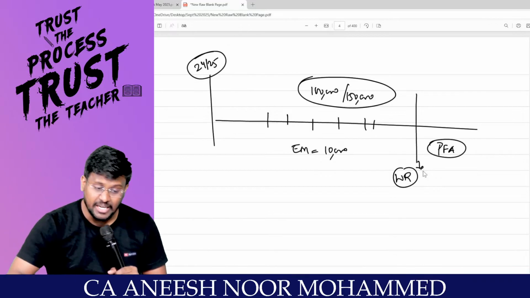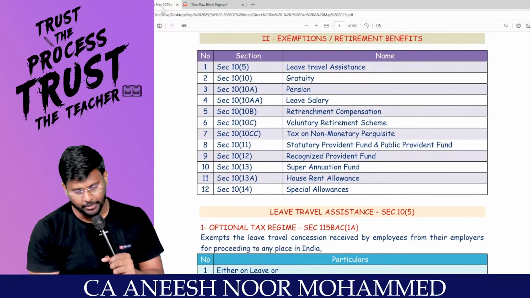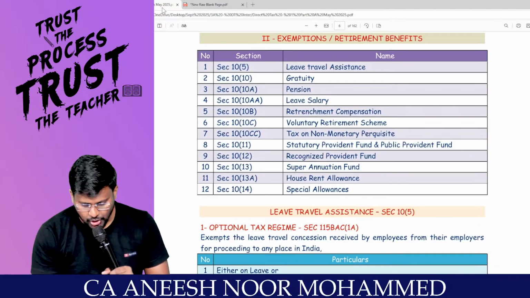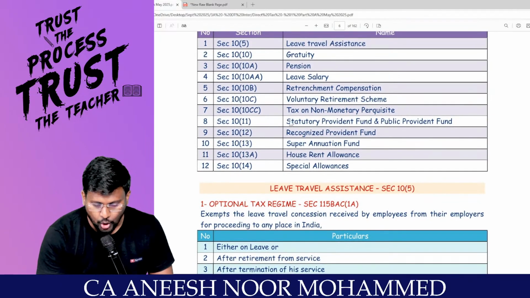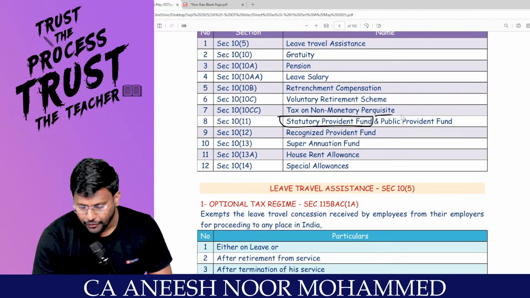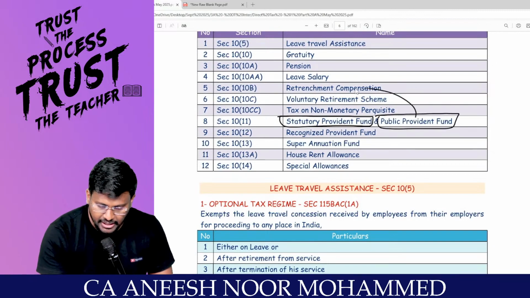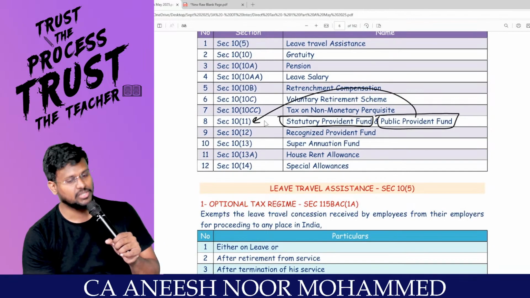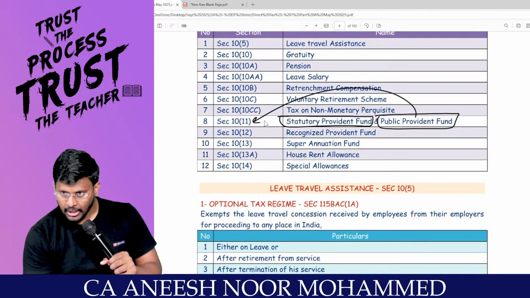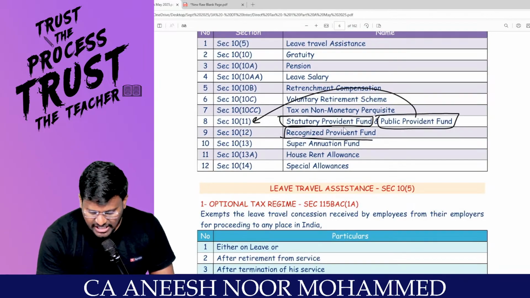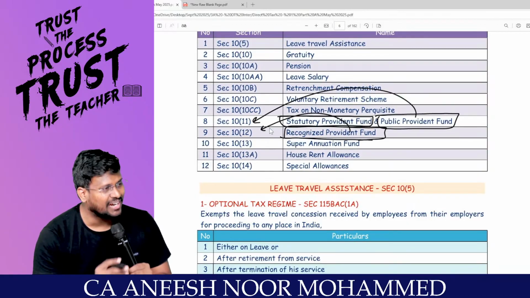There are various types of provident fund. Don't worry, I'll come at the appropriate time. So my dear lovable students, if you are withdrawing money from the statutory provident fund or public provident fund, that money is fully exempted under section 10(11). If you are withdrawing from the recognized provident fund, it will be fully exempted under section 10(12).